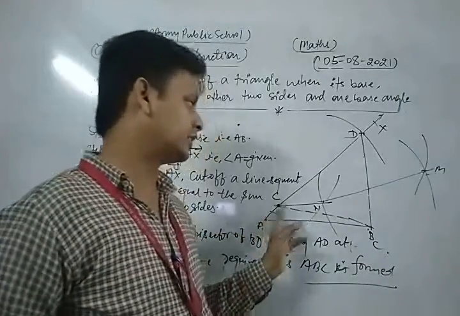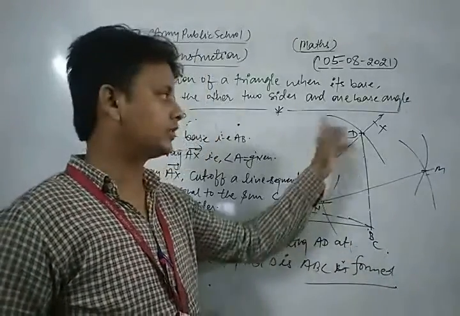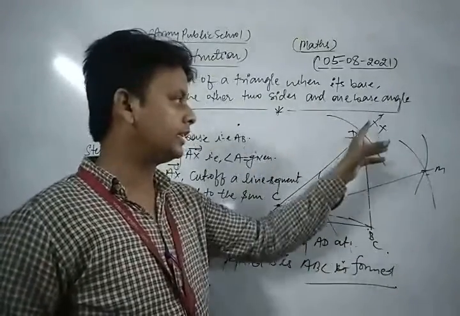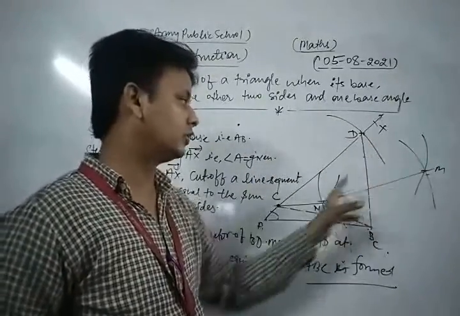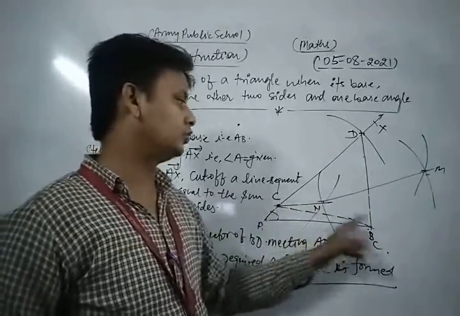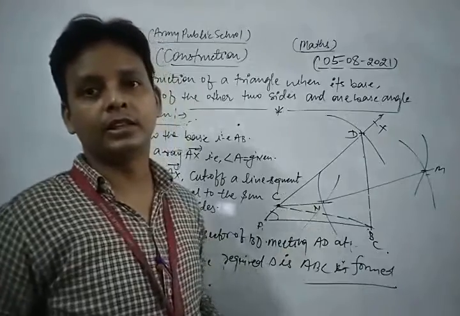taking A as center and distance equal to the sum of the other two sides, you cut an arc which cuts the ray AC at point D. Now you join BD and take the perpendicular bisector, which intersects AD at C. Now you join BC. So this is the required triangle.